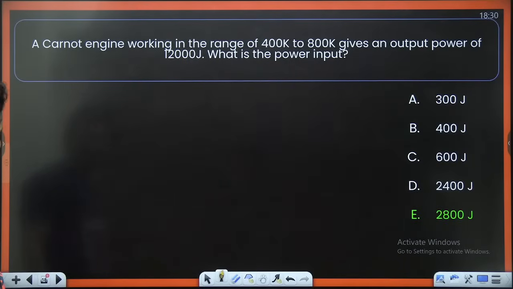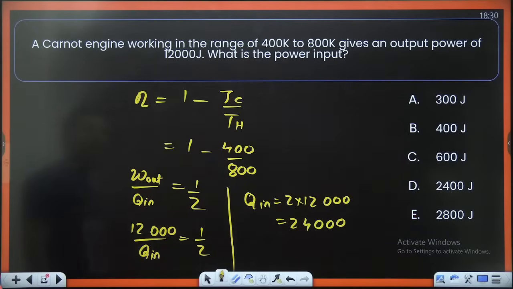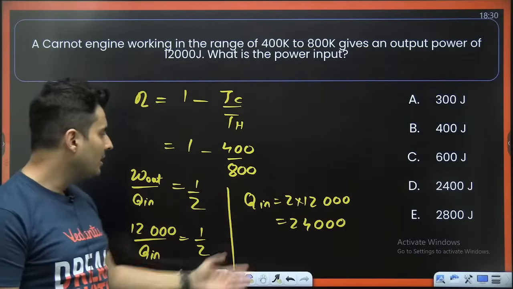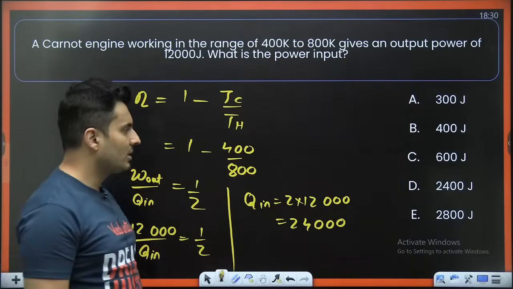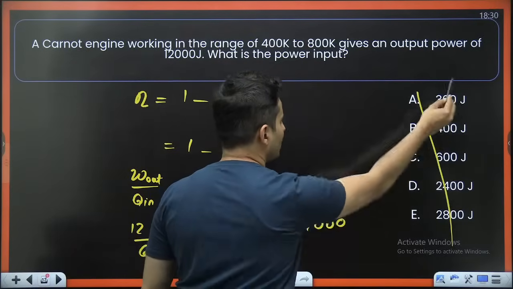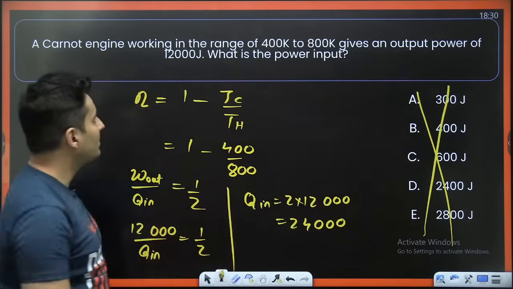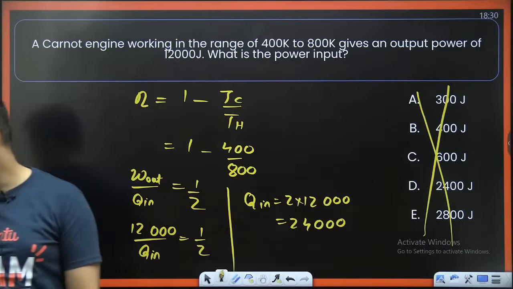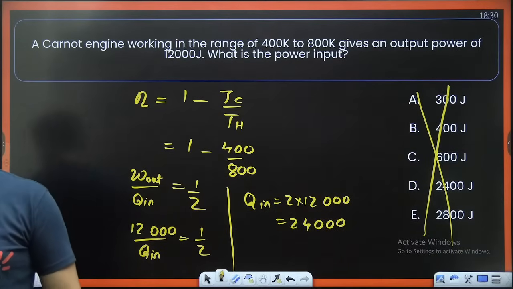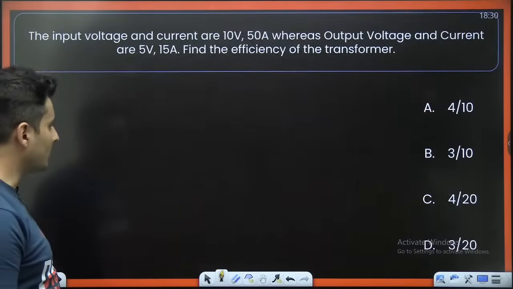Let's find out. Wow, they have written it as 2,800. Epic. I think there is some printing mistake out here, unless we have done something wrong. The heat input is basically going to be 24,000, guys. So none of these options are matching. Ignore it. The answer should have been 24,000, 50% efficiency. Correct. Moving on to the next question.